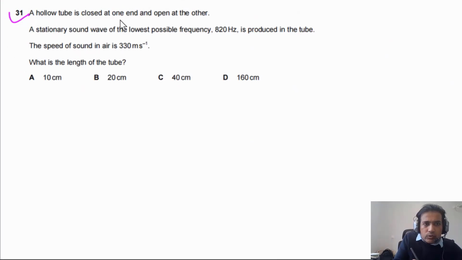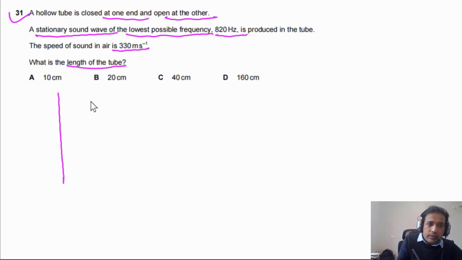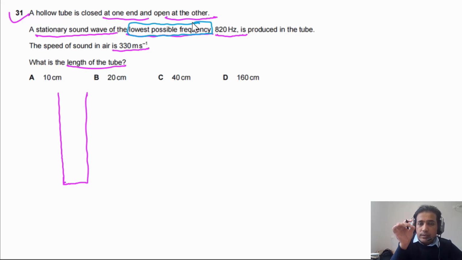Question 31 says a hollow tube is closed at one end and open at the other. A stationary sound wave of the lowest possible frequency, 820 Hz, is produced in the tube. The speed of sound in air is 330 meters per second. What is the length of the tube? So first of all, it is given to us that this is closed at one end. The second thing you need to understand is that it is given the lowest possible frequency. It means this is the fundamental frequency.